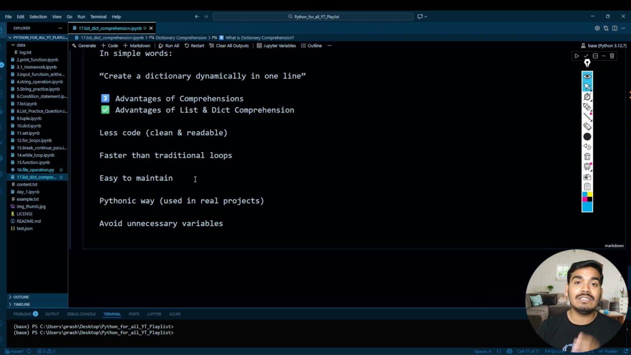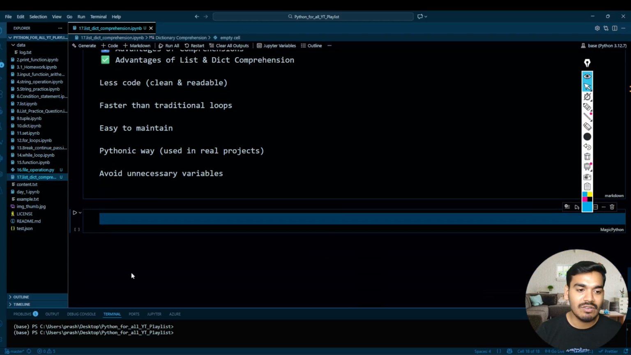In list comprehension, we create the list using the existing list and for loop in one line. Similarly, in dictionary comprehension, we create the dictionary, that is key and value, in one line using the for loop and existing dictionary. Perfect.